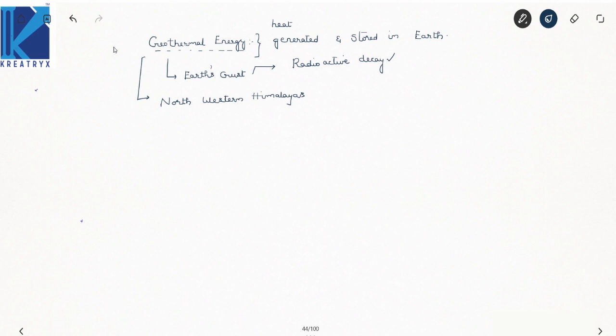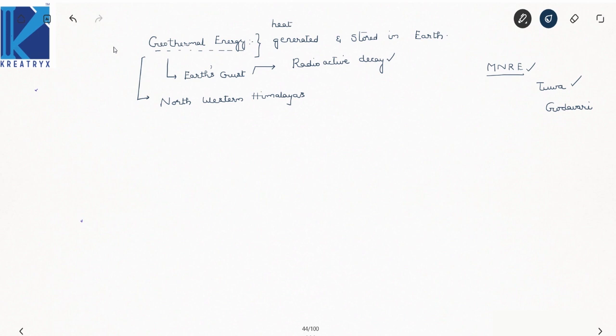Under the Ministry of New and Renewable Energy, there are some geothermal sites pointed out in India. Tuwa in Gujarat is the first famous one, and the Godavari basin is also one of the geothermal sites.